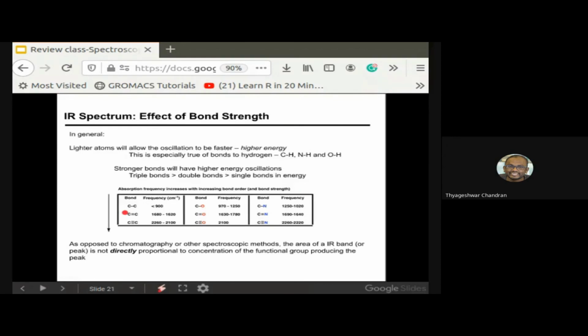This slide effectively shows the effect of the bond length. As you can see here, I just want to tell you one thing. What I'm trying to cover in the class or in the overall course is going to be just the tip of an iceberg. If you are really interested in this, it's going to be a very interesting field. I highly recommend that those who are interested explore it further, because there are lots and lots of things there.